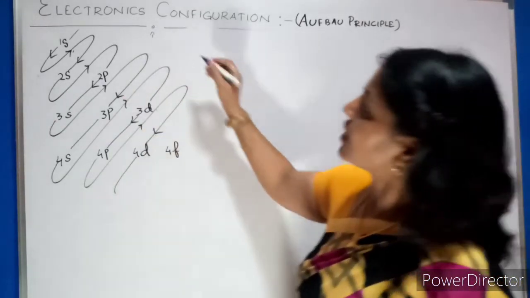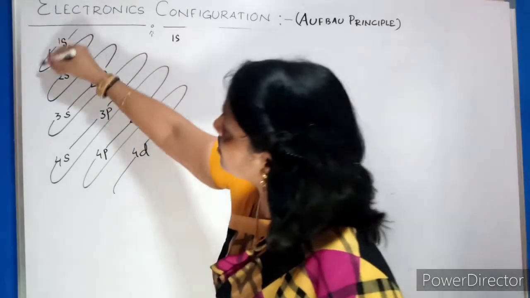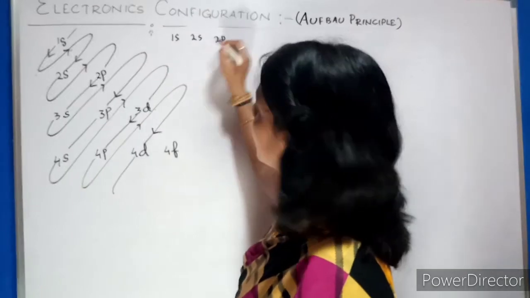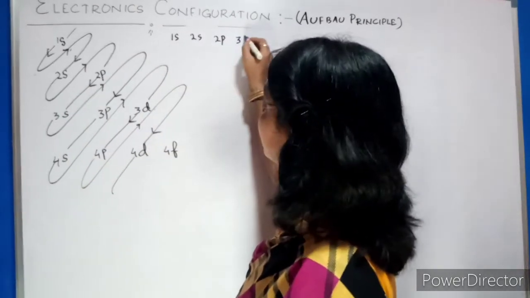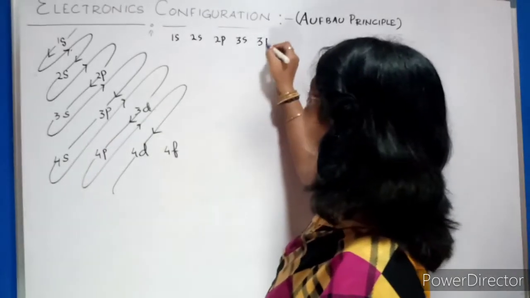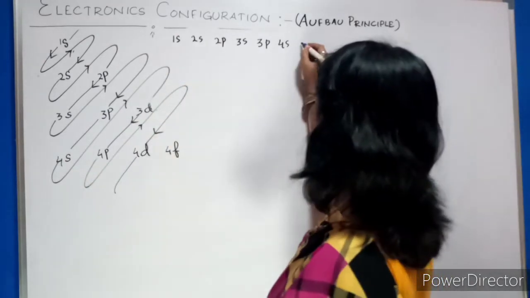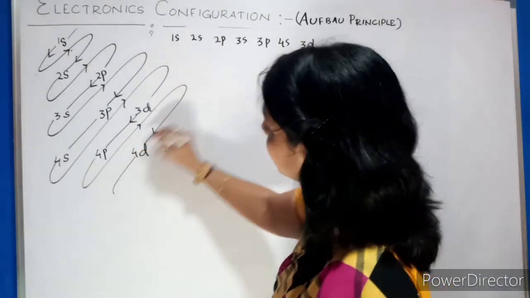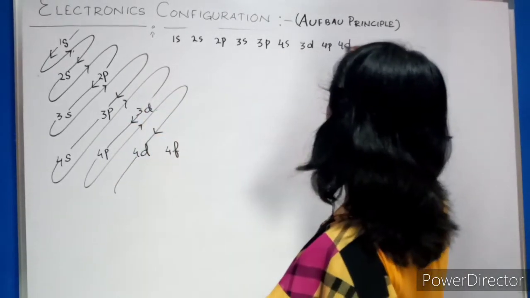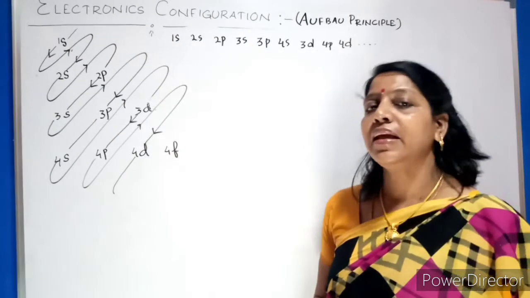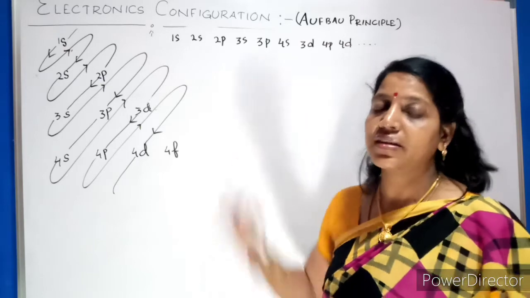If you write in sequence how it is coming, first you see 1s, then you follow the lines. It goes to 2s, then 2p, then 3s, after 3s it goes to 3p, after 3p 4s, after 4s 3d, then 4p, then 4d, like that it will go on. And you should know that orbitals are arranged in increasing order of energies. That is only the Aufbau principle.